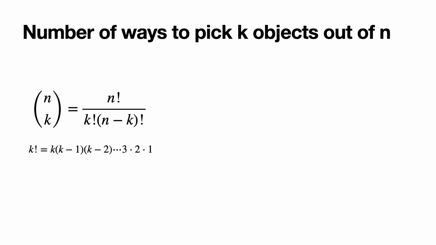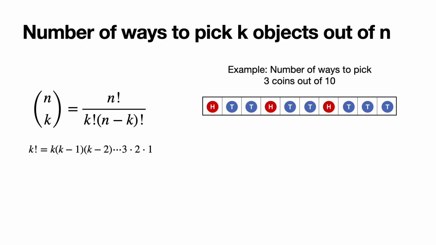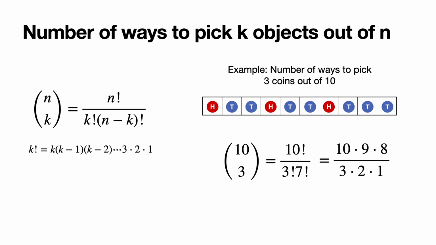Actually, k factorial is the way of ordering k objects in a line. So for example, what is the number of ways of picking 3 coins out of a set of 10? Well, that's going to be 10 choose 3, which is 10 factorial divided by 3 factorial times 7 factorial. If you work out the ratios and cancel a bunch of repeated stuff, you're going to get 10 times 9 times 8 divided by 3 times 2 times 1, and that is 120.